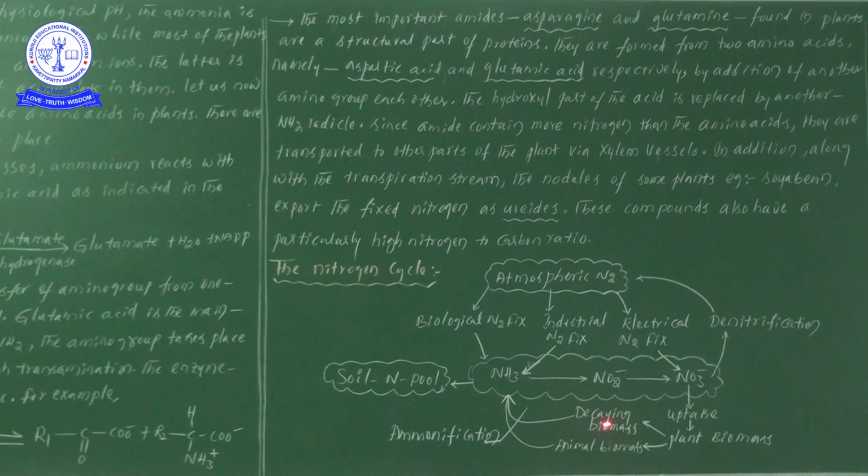Now these two, the decaying biomass of the plants as well as the animal biomass, are involved in the formation of ammonia again, by the process of ammonification.